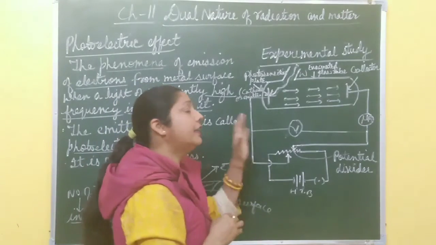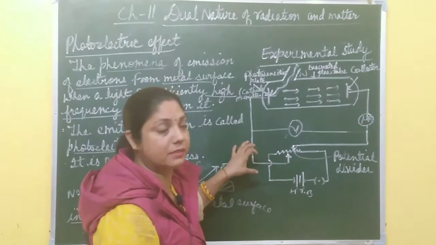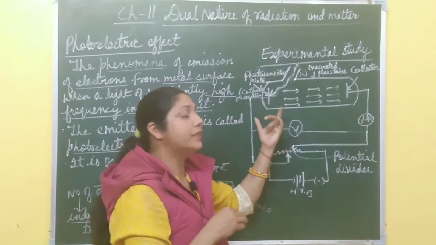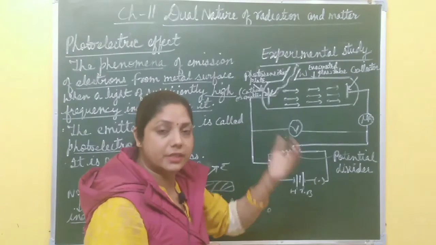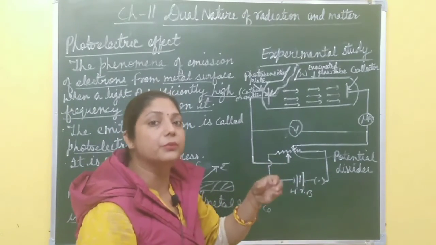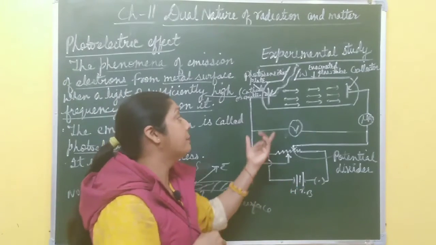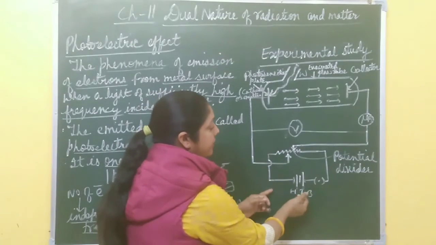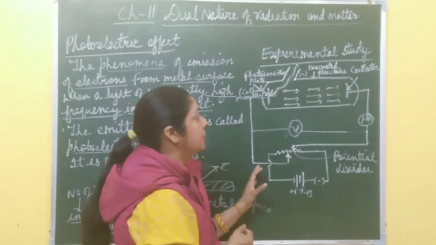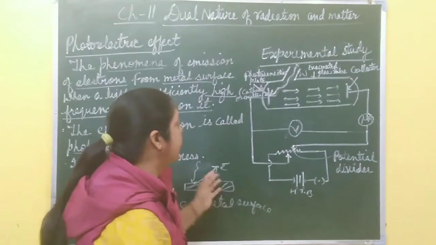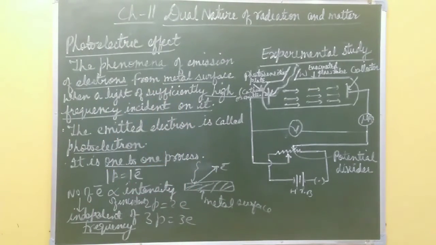Now there are different observations based on these experiments. What happens when the intensity of light increases? Then what is the effect on the number of photoelectrons ejected, and the number of photoelectrons is related to the current flowing in the circuit. What happens if the frequency is changed? What happens when the potential difference is increased with the help of this battery? So there are different observations based on these experiments. So first take a screenshot of this one. After that we will discuss the different observations, right?